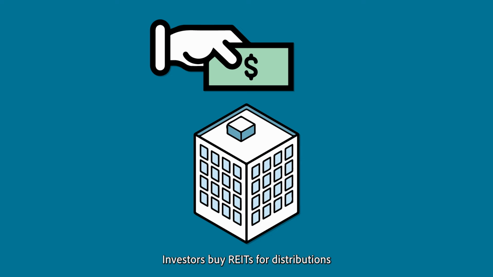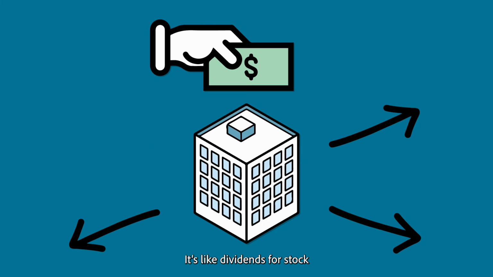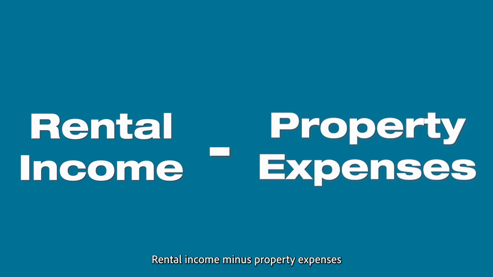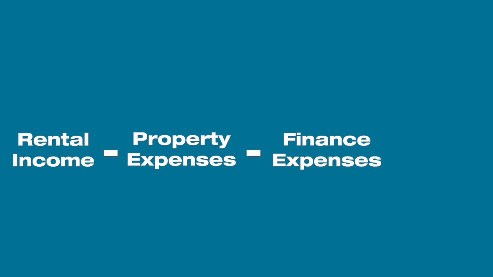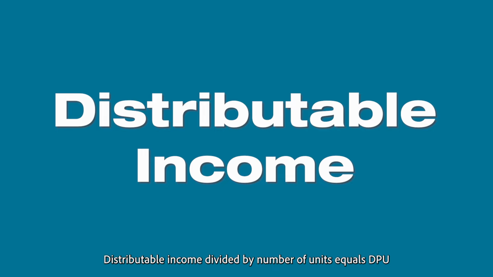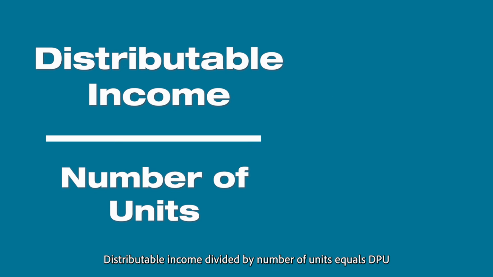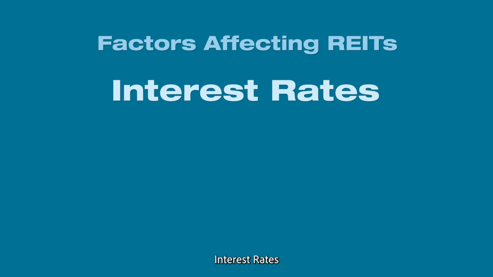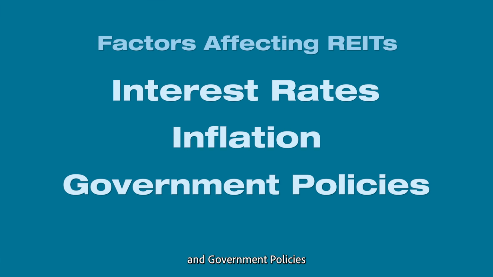Let's break down how 3 local factors can influence your REIT investment decisions. Before we go there, let's talk about distributions per unit. Investors buy REITs for distributions. It's like dividends for stocks. Rental income minus property expenses, finance expenses, and fees results in distributable income. Distributable income divided by number of units equals DPU.